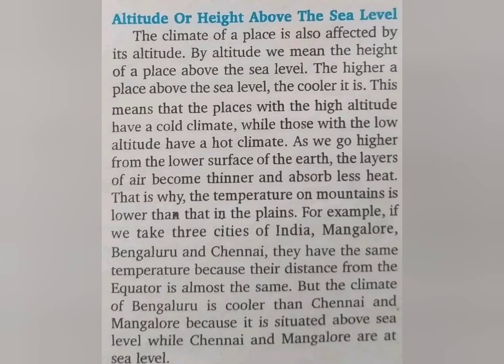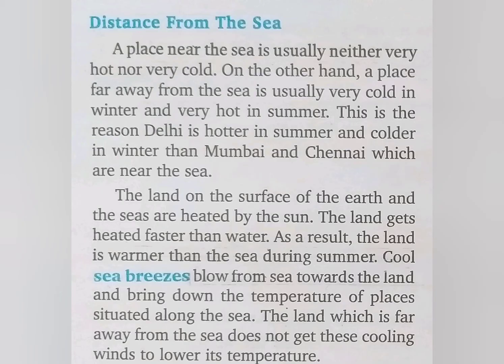Second is altitude, or height above the sea level. The places with high altitude have a cold climate, while those with lower altitude have a hot climate. As we go higher from the lower surface of the earth, the layer of the air becomes thinner and absorbs less heat.